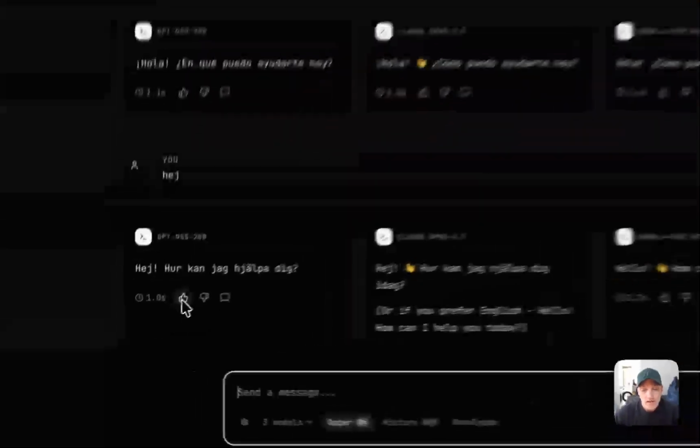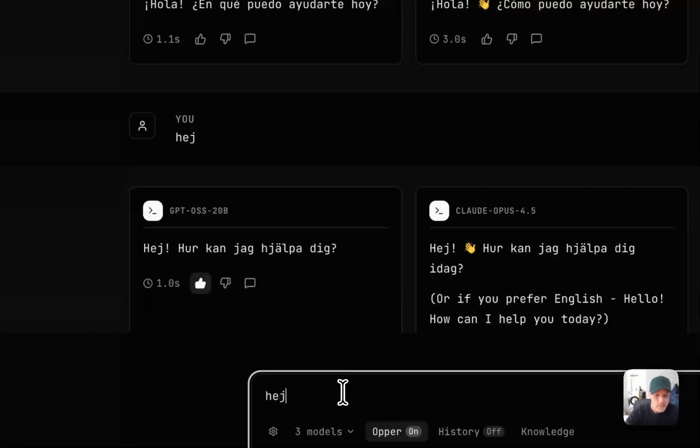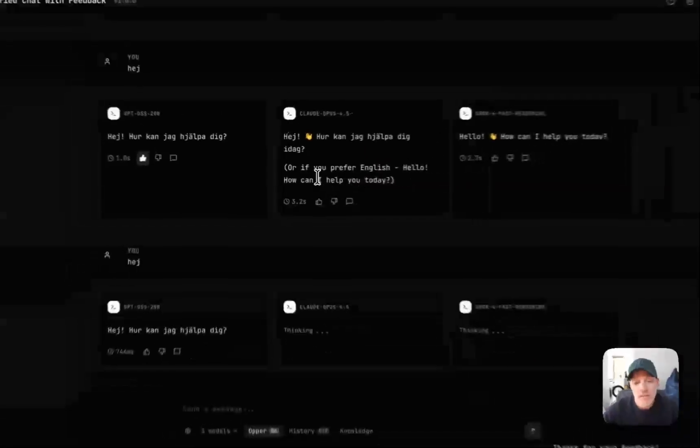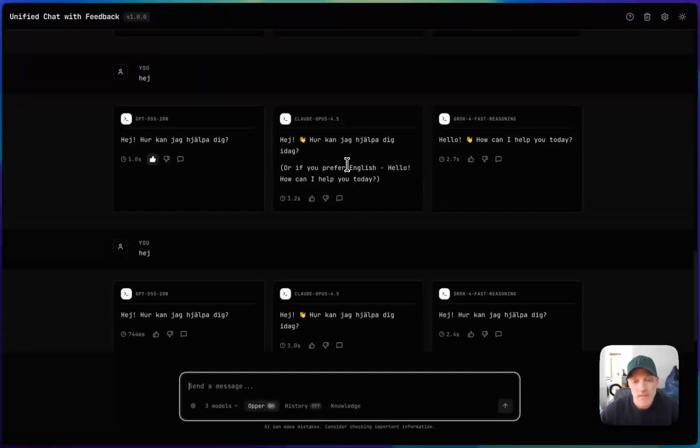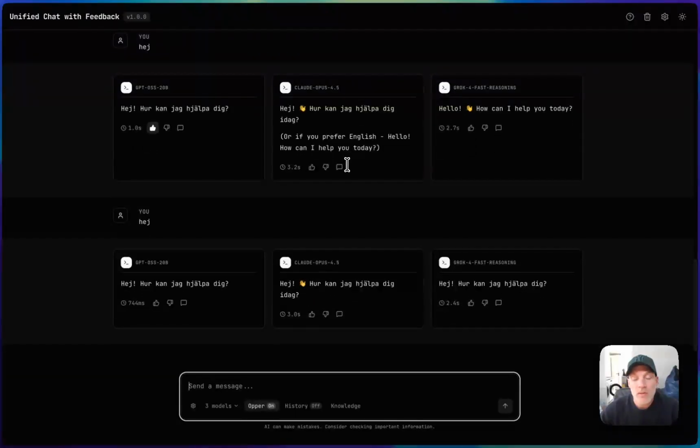We can continue voting. And through this means we can get models to be reliable by grounding them and re-engineering the way we're interacting with the models. So here we're looking at a simple use case, a simple message in a very common form factor like chat.